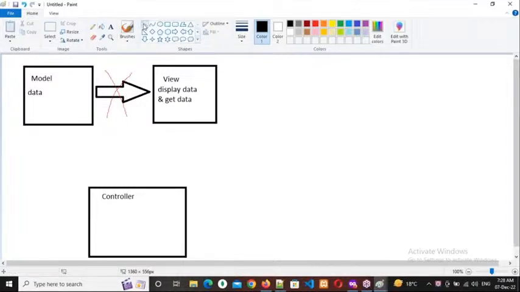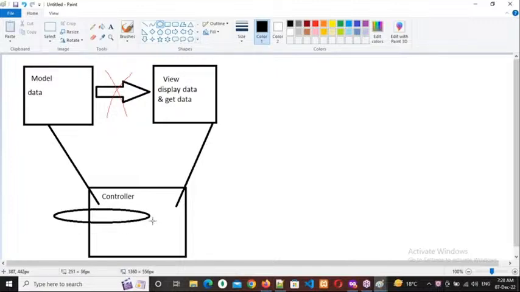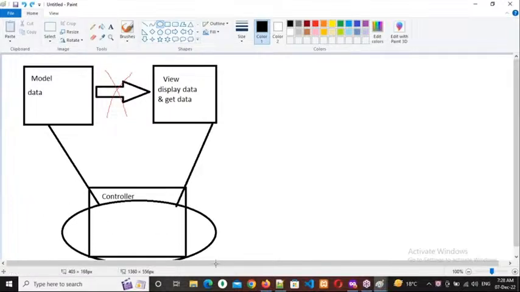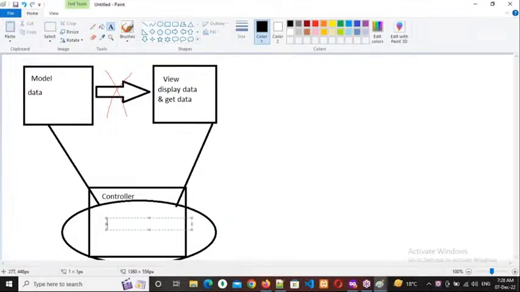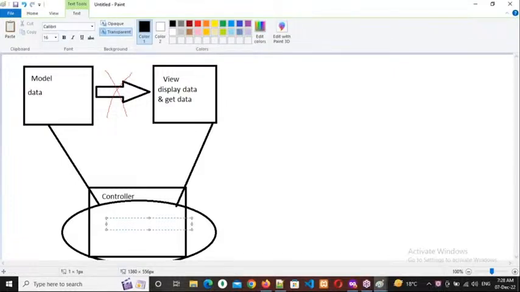So then how can I print it? Here comes the controller. We need to call this model into this controller, and we need to call this view into this controller, and here I need to coordinate the two. For example, I will call this model into the controller, and the data I will have in the m_data variable.